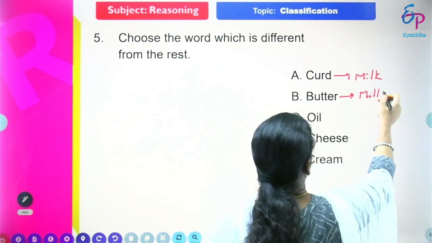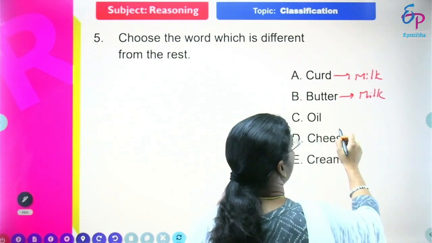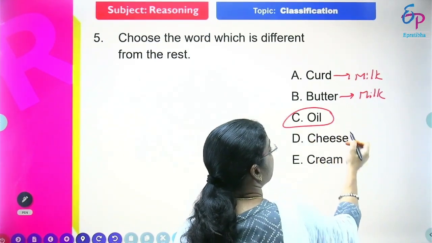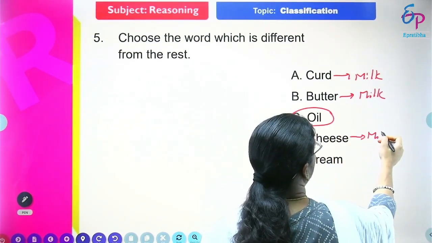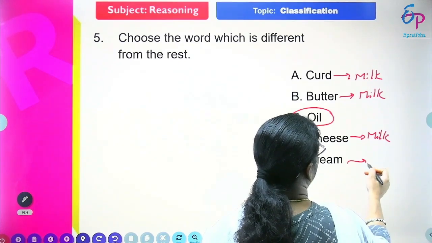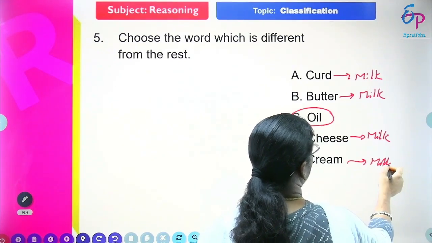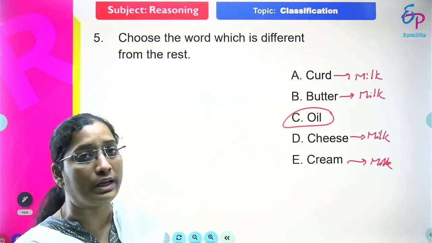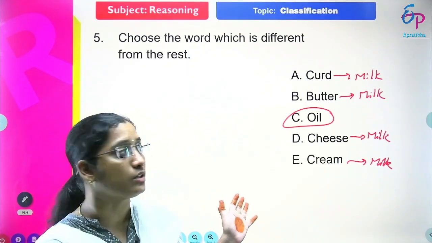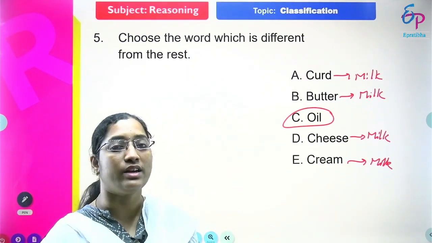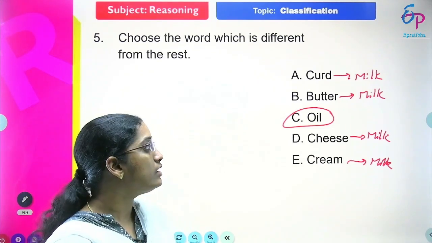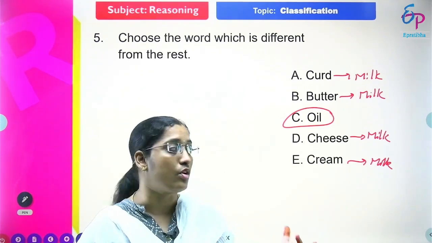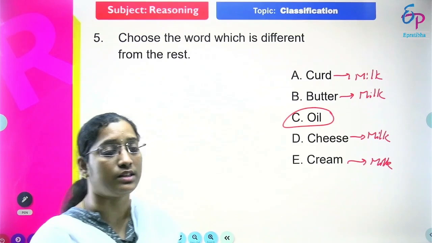Next, butter is also related to milk only. Then oil is not related to milk, right? Then cheese is also a milk item, and cream is also related to milk. That means except oil, the remaining 4 are related to milk items, friends. Only oil is not related to milk, so oil is the different answer. Oil is the answer for this question, the odd one.